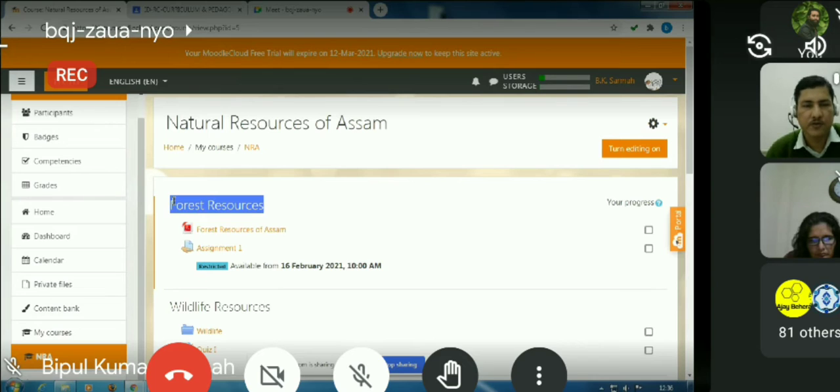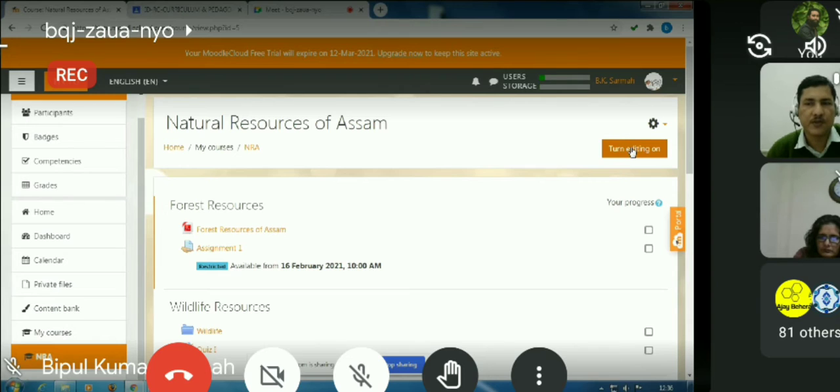Otherwise, you can have the week here, February 17 to February 24 and so on, if the course is in weekly format. Suppose instead of forest resources, I want to change it to something else. For this, we have to click this button, turn editing on. This gear menu is for changing the settings of the whole course, and this turn editing on is to add or remove resources and activities in a Moodle course.